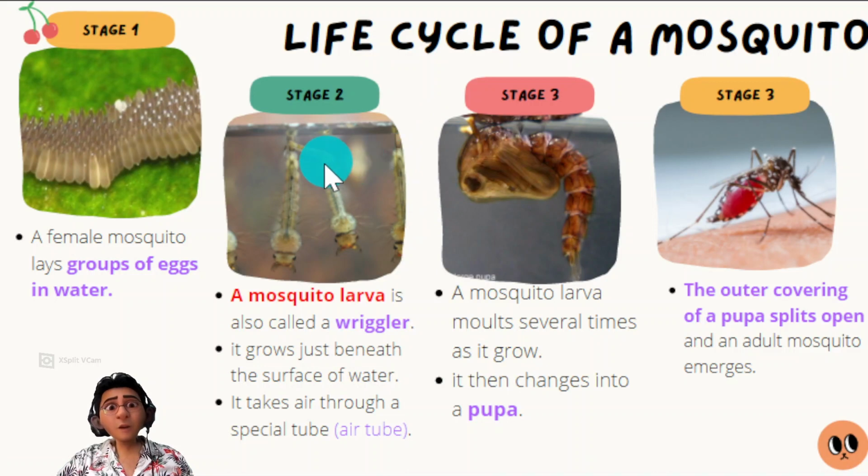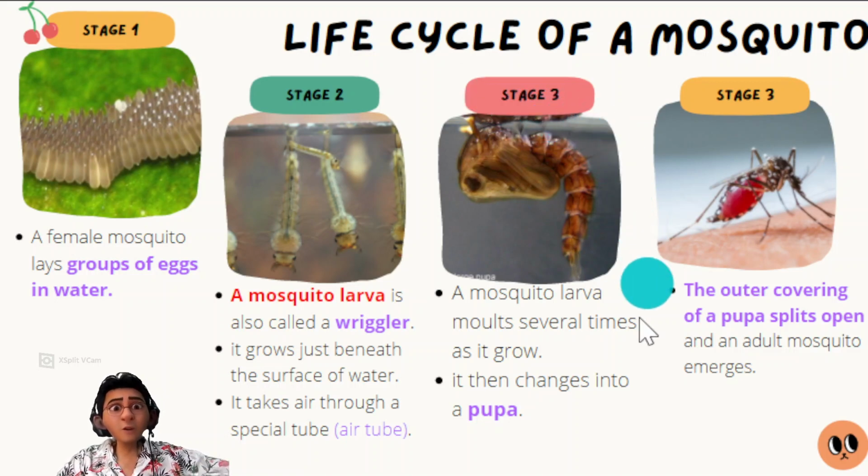If you can see properly here, it is connected to outside the surface of the water. Mosquito larva cannot breathe in water. It breathes air. It's not like a fish. A fish breathes in water, but mosquito larva breathe air using a special tube called an air tube.